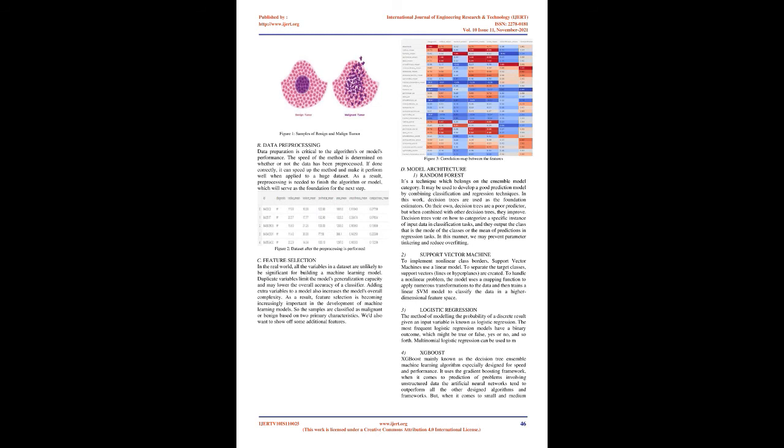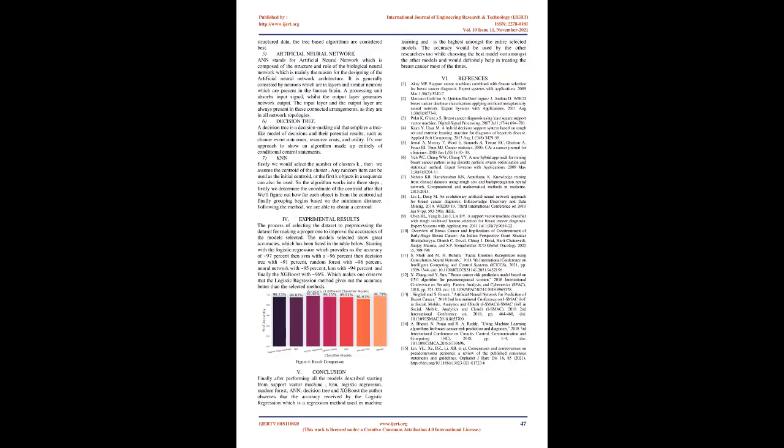2. Support vector machine. To implement nonlinear class borders, support vector machines use a linear model. To separate the target classes, support vectors, lines or hyperplanes, are created. To handle a nonlinear problem, the model uses a mapping function to apply numerous transformations to the data and then trains a linear SVM model to classify the data in a higher dimensional feature space.